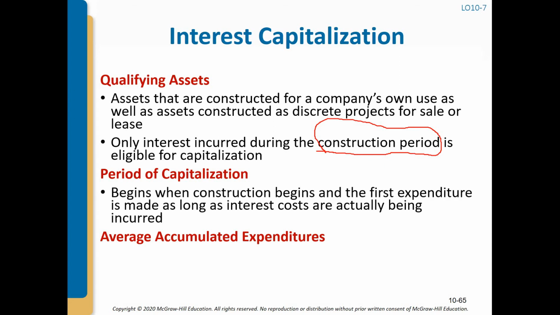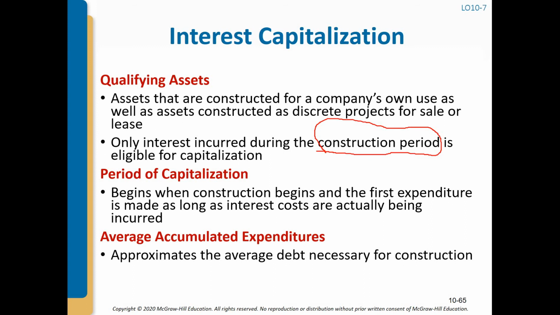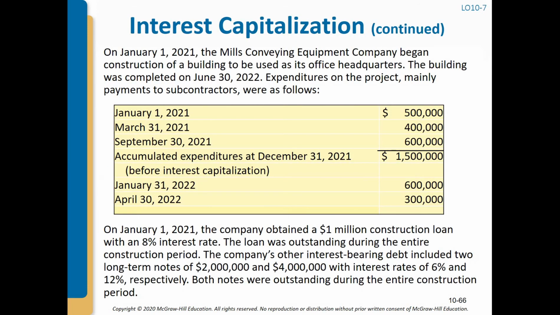The period of capitalization begins when construction begins and the first expenditure is made, as long as interest costs are actually being incurred. The average accumulated expenditures approximates the average debt necessary for construction.